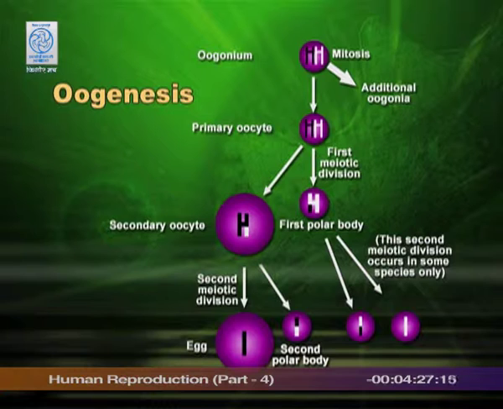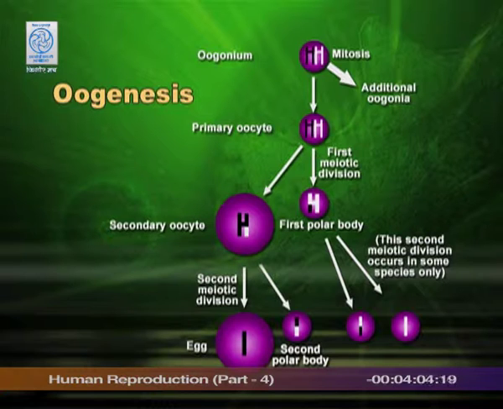Some will become functional before the other, and these functional oocytes will be called primary oocytes, and this primary oocyte will undergo meiotic division. Please remember, students, that meiotic division takes place only in the sex organs, testis and the ovary, nowhere else in the body.